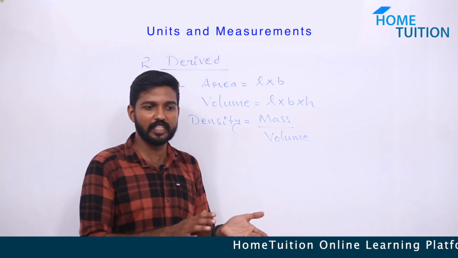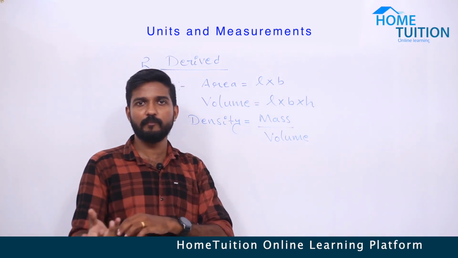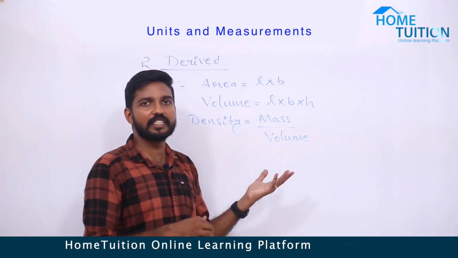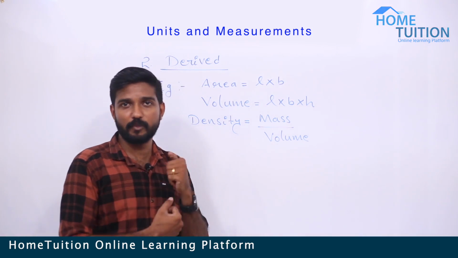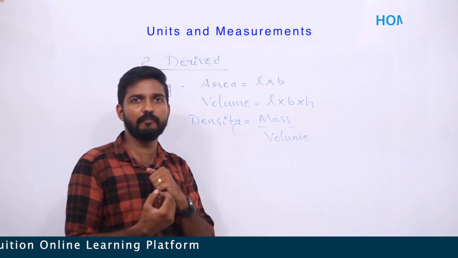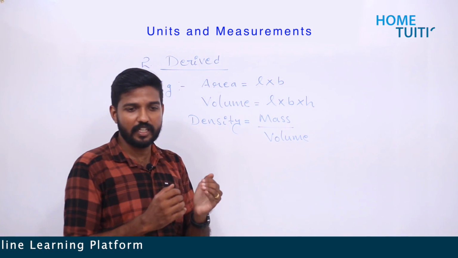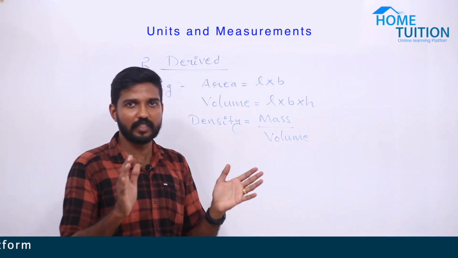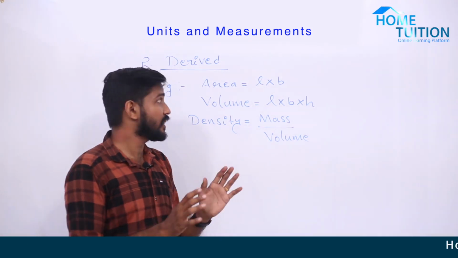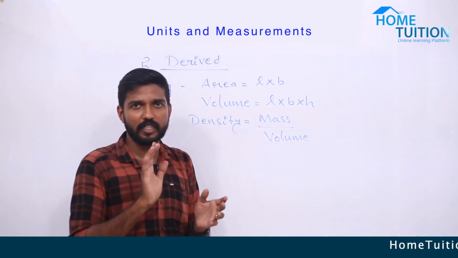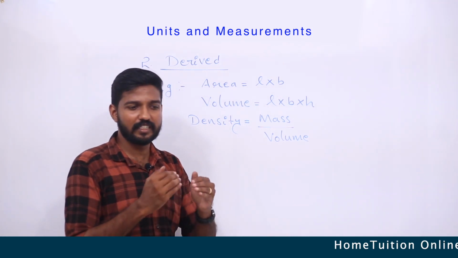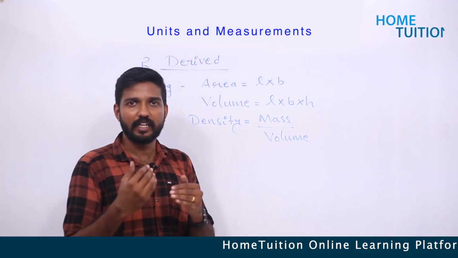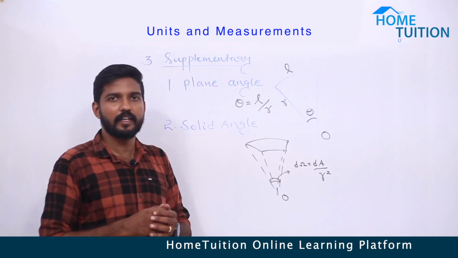So what is a fundamental quantity? The quantities which cannot be derived from any other quantities. That is called fundamental quantities. And derived quantities are the quantities which are formed using fundamental or any other quantities. That's the difference between derived and fundamental quantities. And we have one more type of physical quantity. It's another category, and it is known as supplementary quantities, and we will learn about supplementary quantities next.